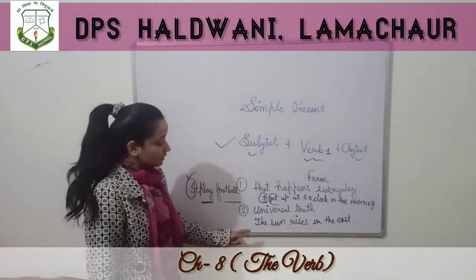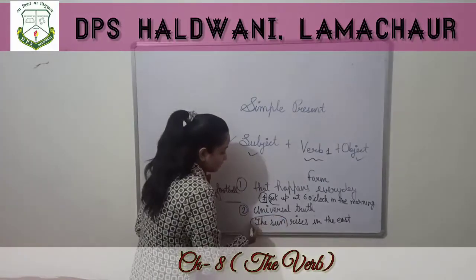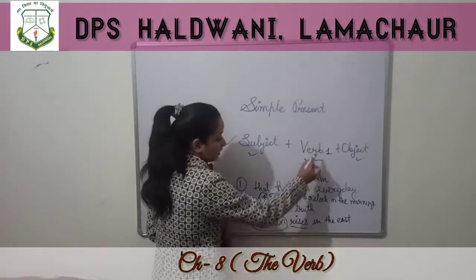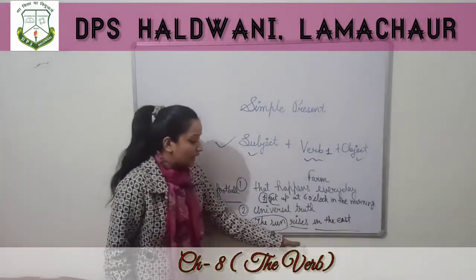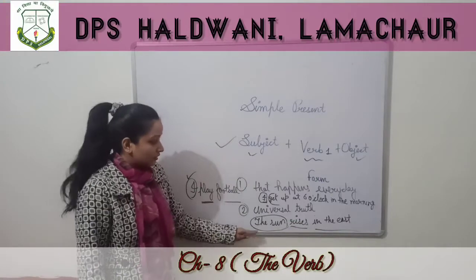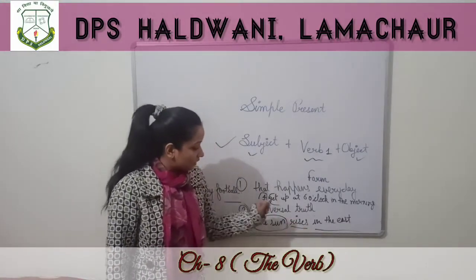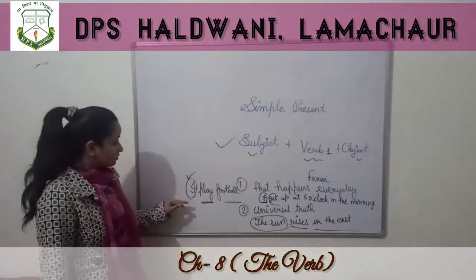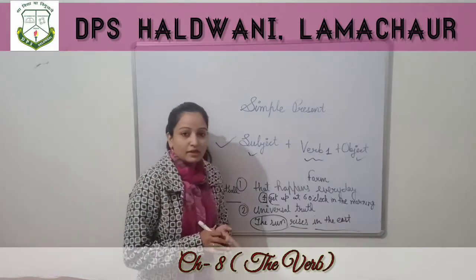Here we are talking about the sun, so sun is the subject. Now rises is the verb. The rest of the part is the object. The sun rises in the east. In this sentence also subject plus verb plus object. Okay, now this is clear.